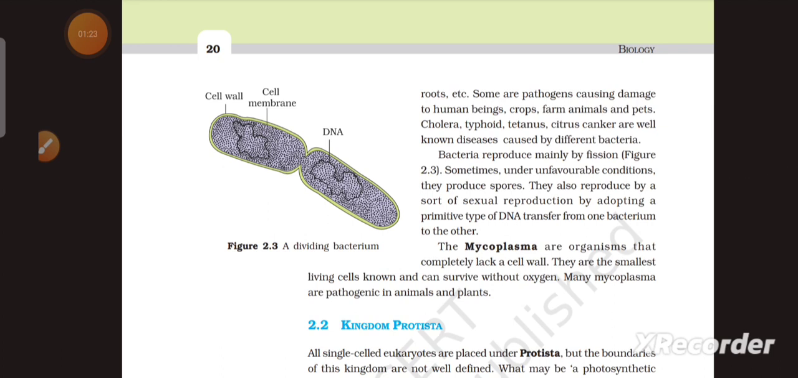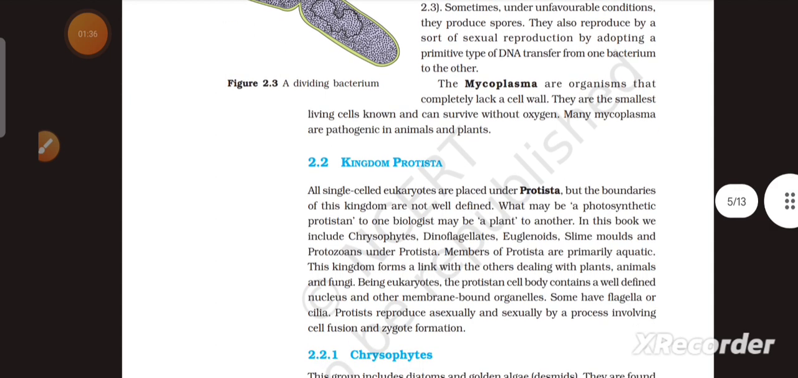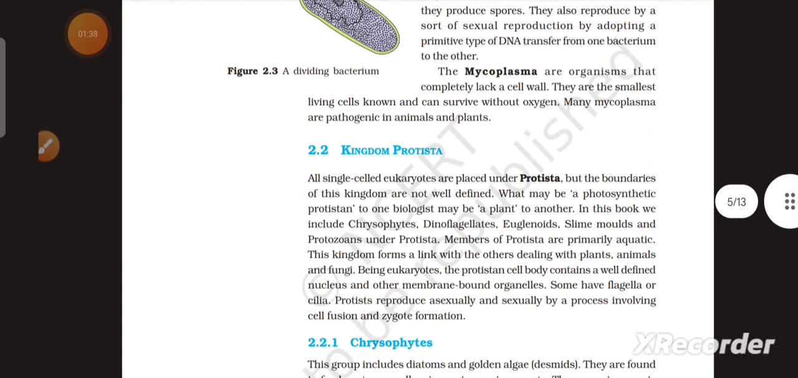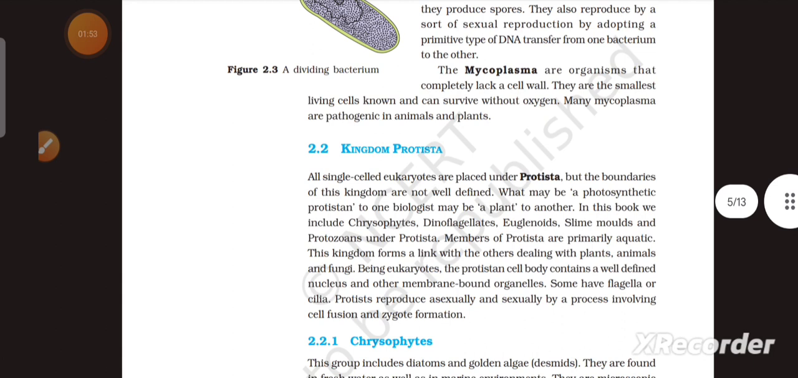Next kingdom is kingdom Protista. Single-celled eukaryotes are placed under Protista, but the boundaries of this kingdom are not well defined. What may be a photosynthetic protistan to one biologist may be a plant to another. In this book, we include chrysophytes, dinoflagellates, euglenoids, slime molds, and protozoans under Protista.